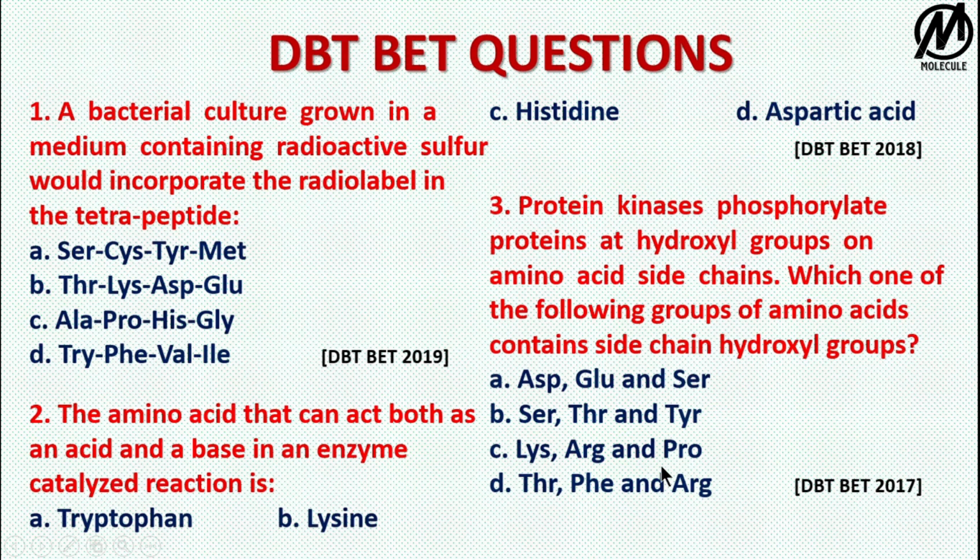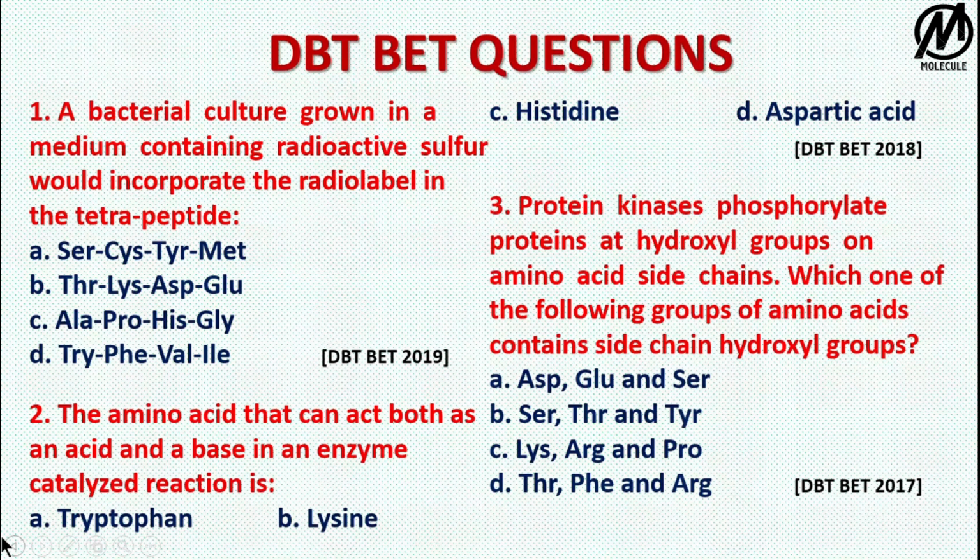Now coming back to DBT, BET questions, they are asking: a bacterial culture grown in a medium containing radioactive sulfur would incorporate the radiolabel in the tetrapeptide. Now they are talking about radioactive sulfur, and we know that cysteine amino acids can form disulfide bridges. So option A is the correct option. The second question is asking, the amino acid that can act both as an acid and a base in an enzyme catalyzed reaction will be.